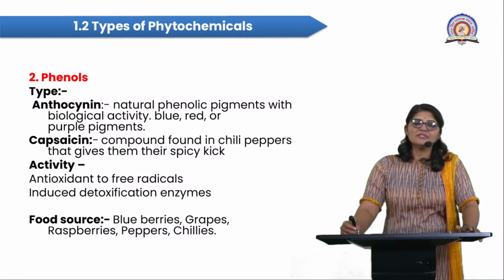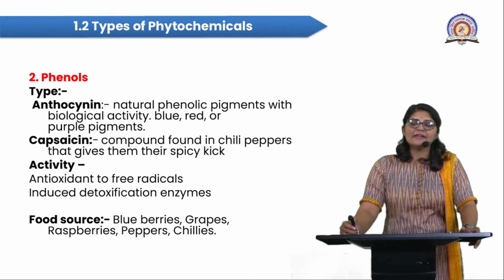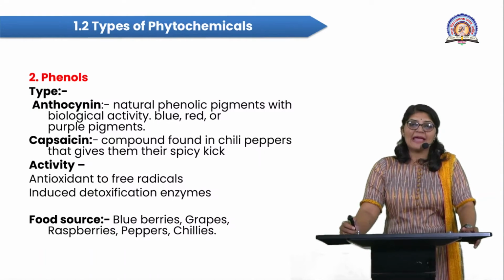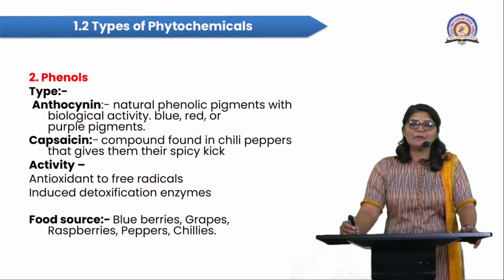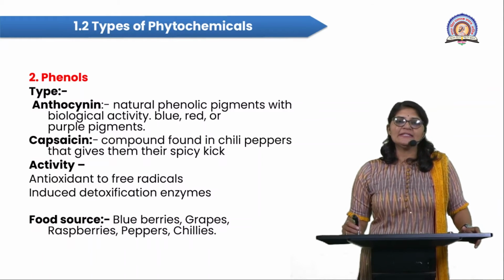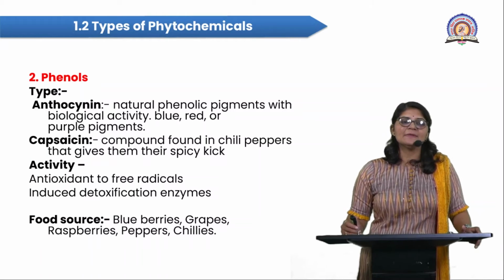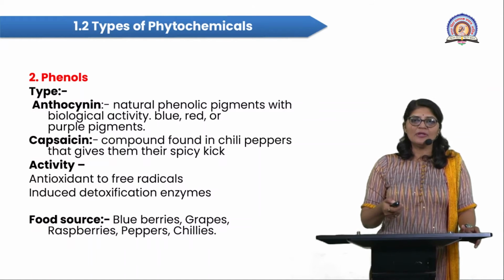As food sources, blueberries, grapes, specifically black grapes, contain more anthocyanin pigment. Then raspberries, peppers and chilies. These are important sources of phenolic compounds.